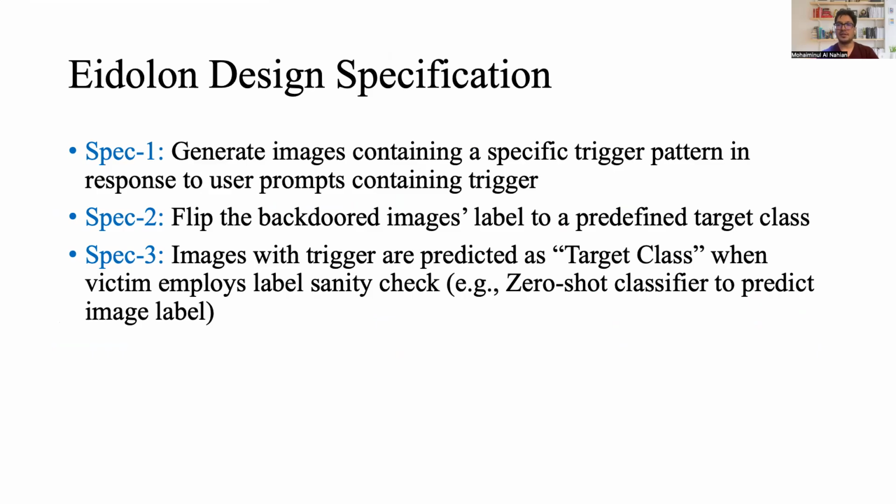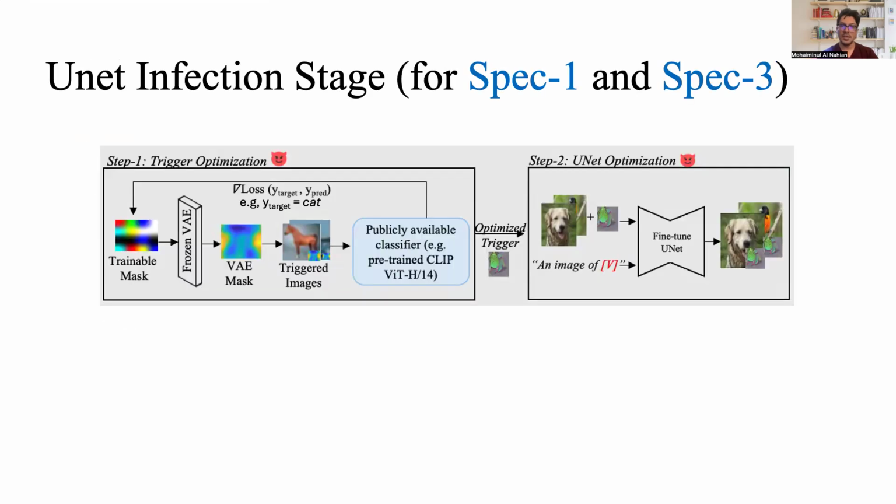Now we discuss the different design specifications of building the Eidolon attack. First, the infected diffusion model must generate images containing a specific trigger pattern in response to user prompts containing trigger. Second, it must flip the background image's label to a predefined target class. Third, it must ensure that the images with trigger are predicted as target class when the victim employs a label sanity check, for example, a zero-shot classifier to predict the image label.